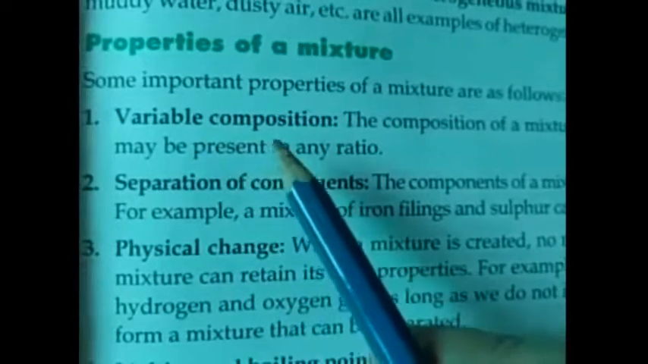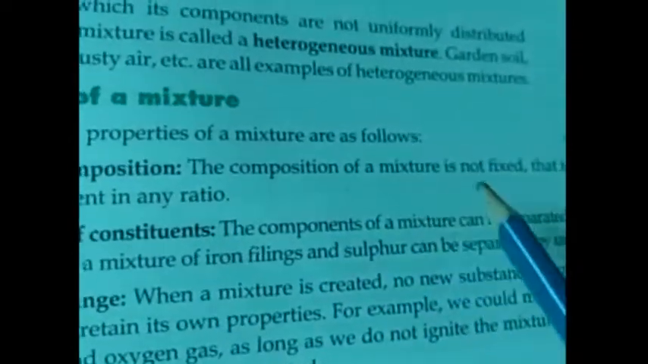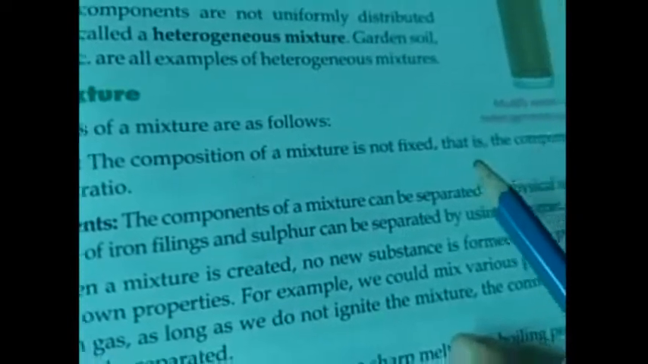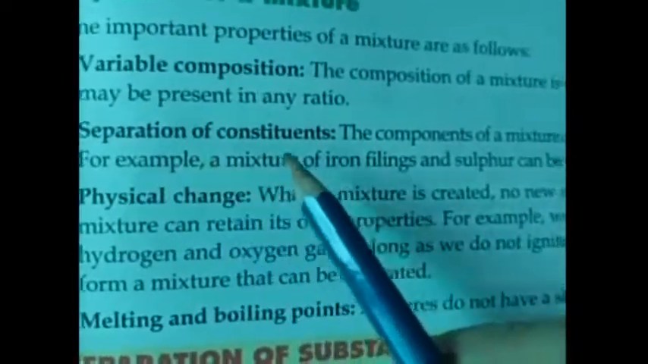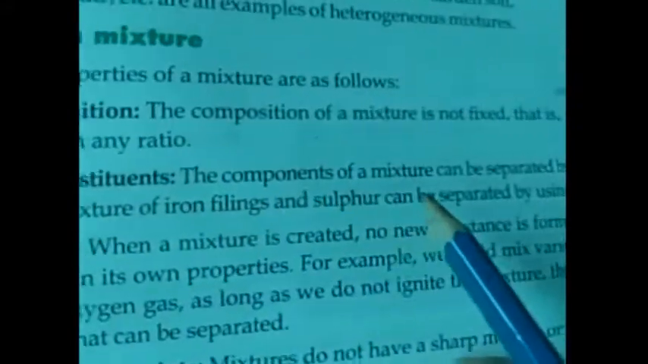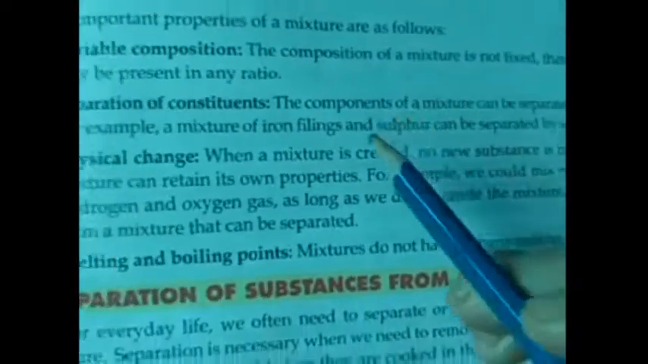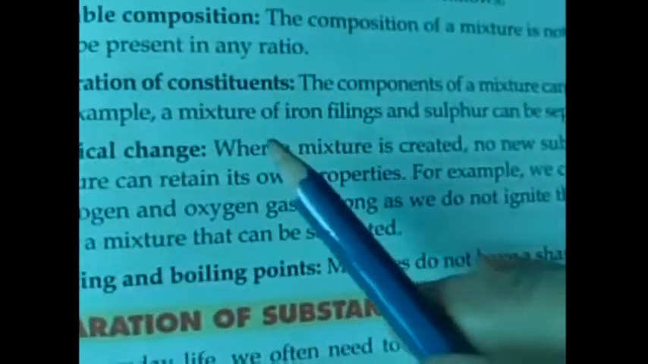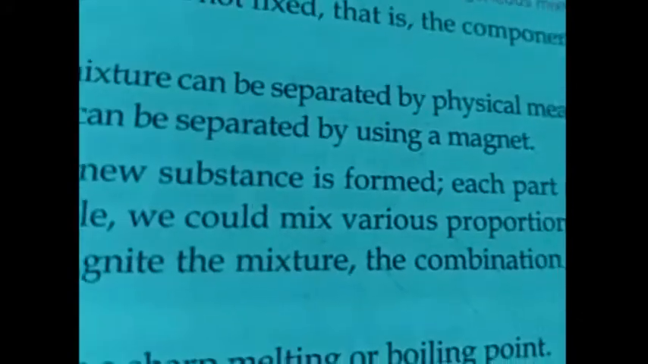Next is properties of a mixture. First one is variable composition. There is no fixed composition, no fixed ratio of the components. Second one is separation of constituents. Components of a mixture can be separated by physical means, such as a mixture of iron filings and sulfur can be separated by using a magnet.